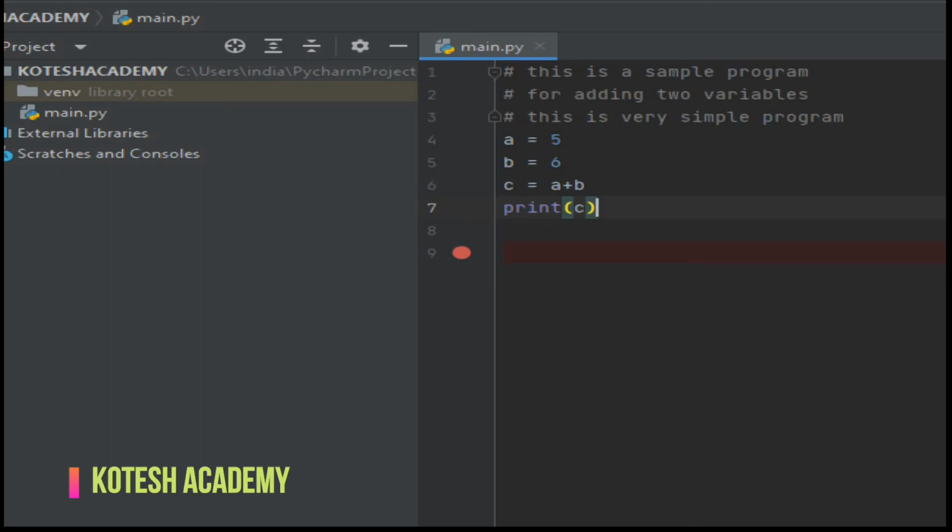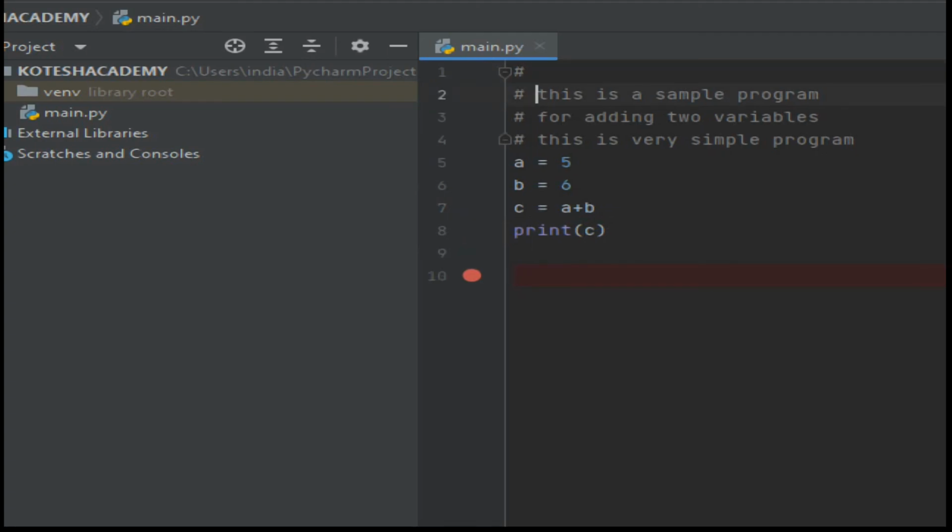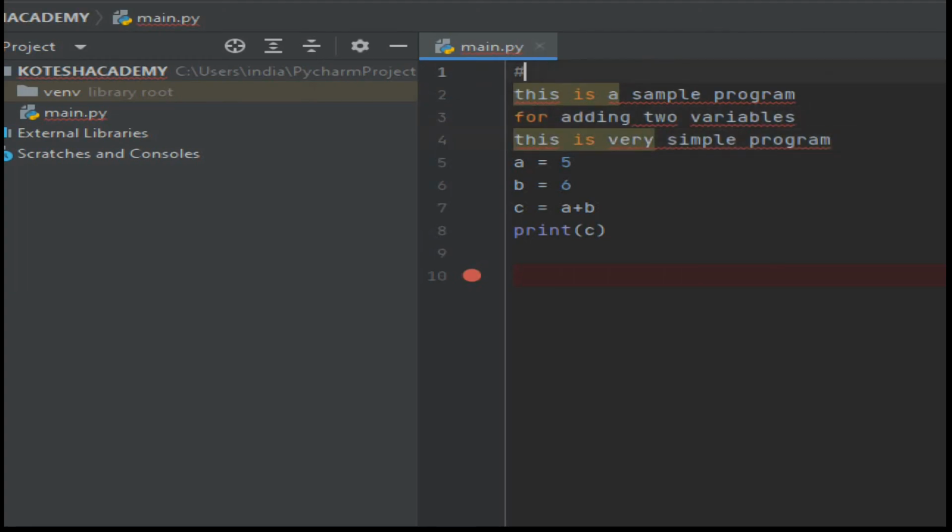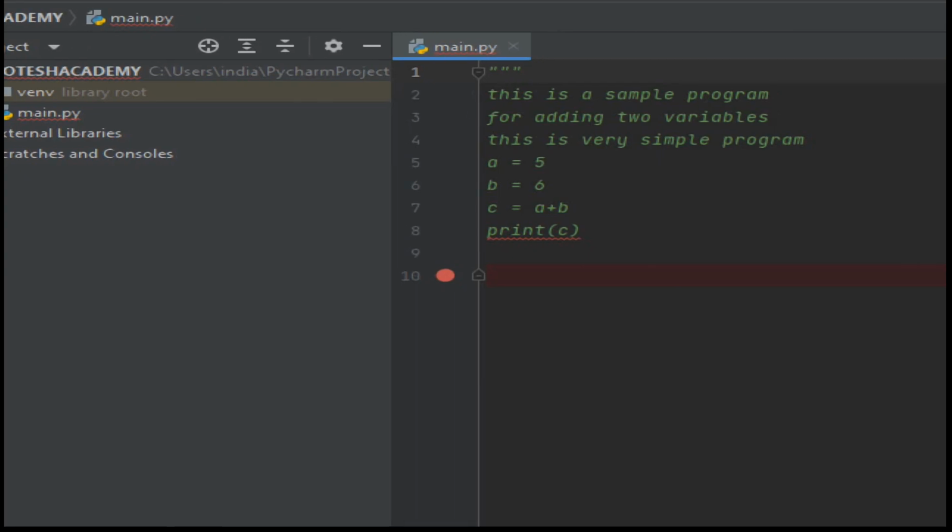That is the concept of multi-line comments. It is better to represent it this way: enter a tab, remove all the hashes from each line, then put triple quotes, 1, 2, 3, at the start and similarly at the end.